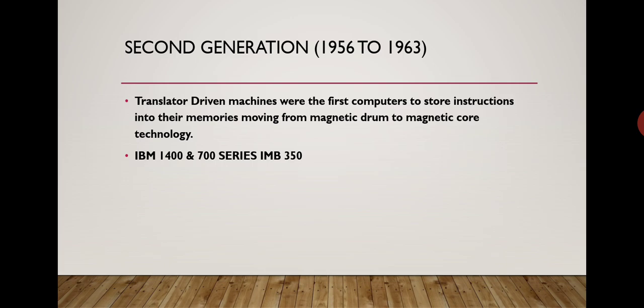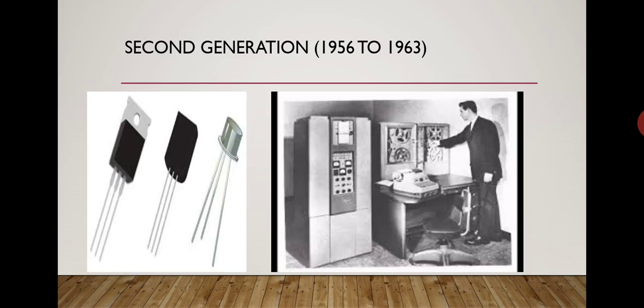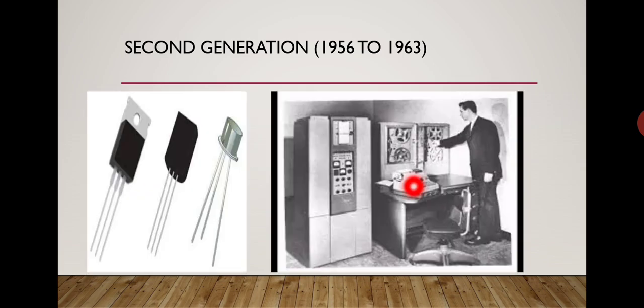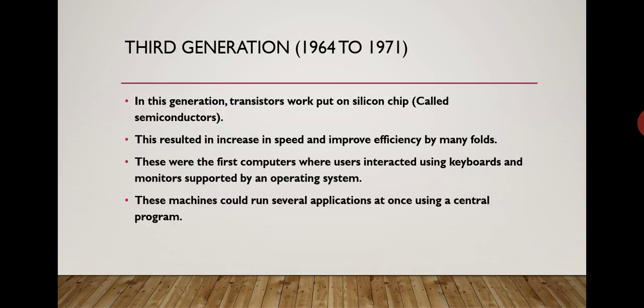The IBM 1400 and 7000 series, IBM 350s were computers of the second generation era. The first image shows transistors, and this is a second generation computer.